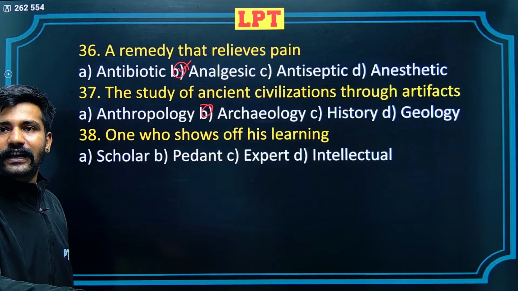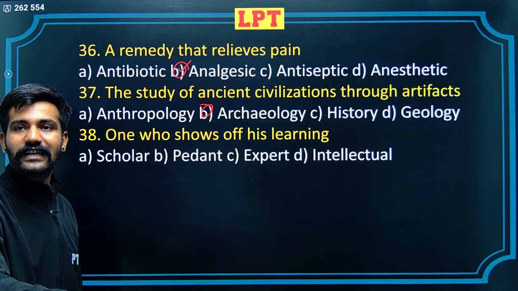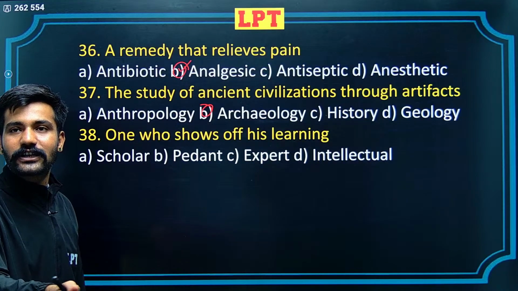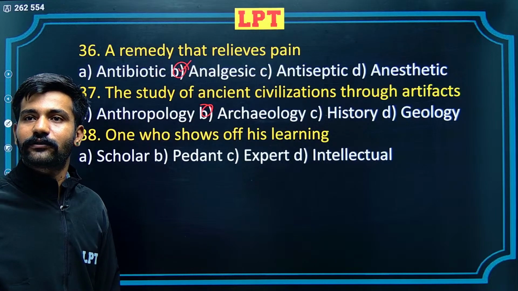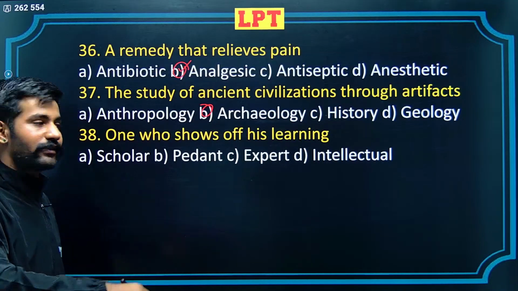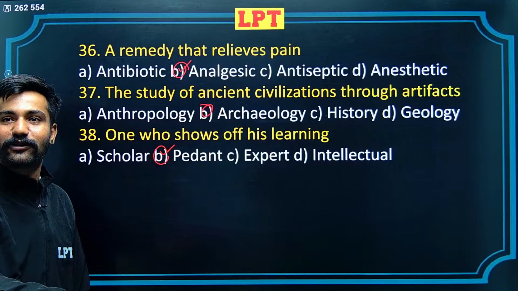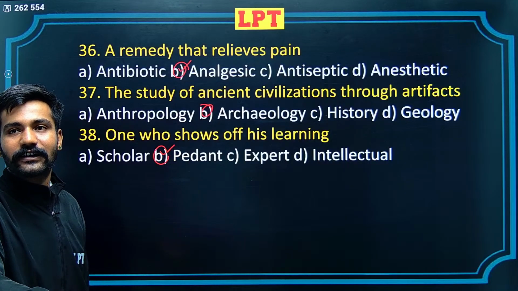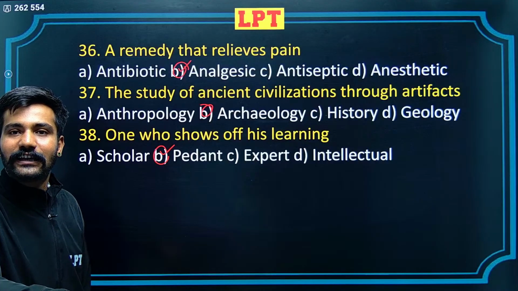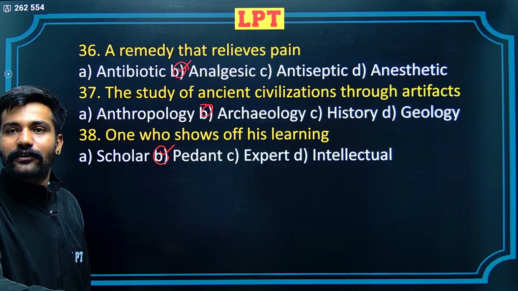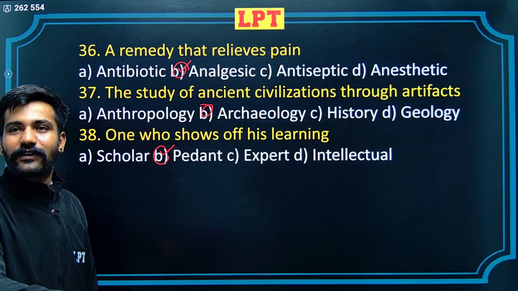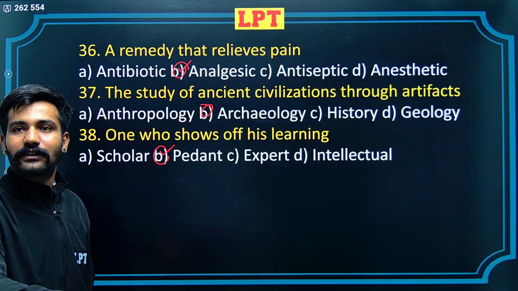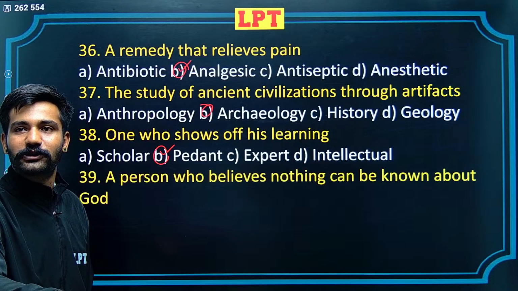One who shows off his learning. Scholar is someone who is highly knowledgeable, someone who has read largely about things. The next alternative is pedant. Pedant is the correct alternative. Someone who readily corrects people's grammar is sort of facing grammar pedantic syndrome. This is one word, like this is one phrase for a person.